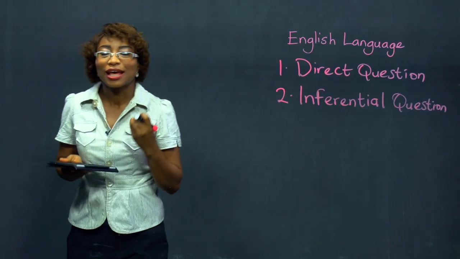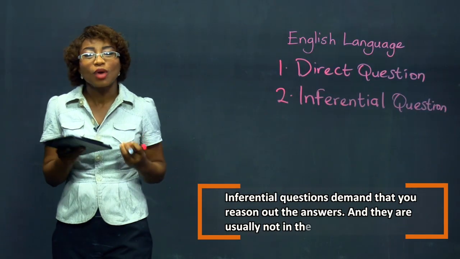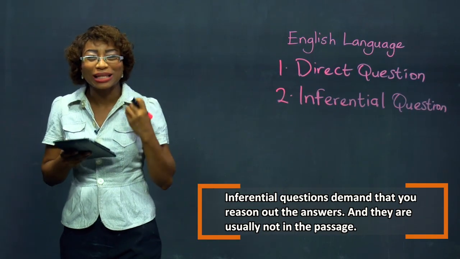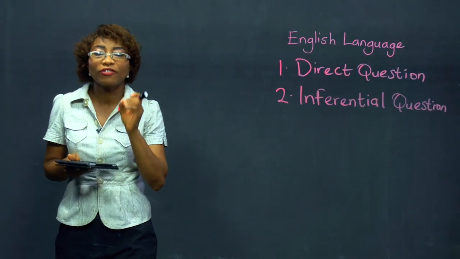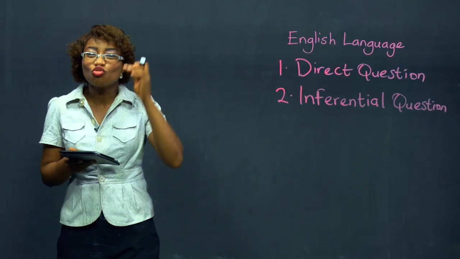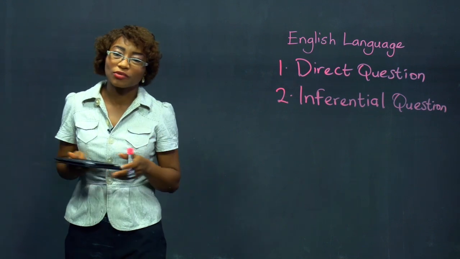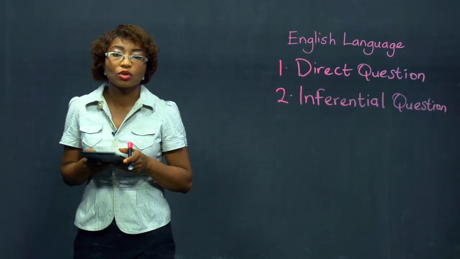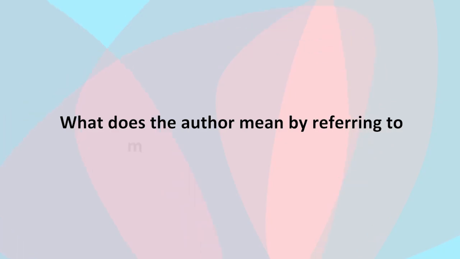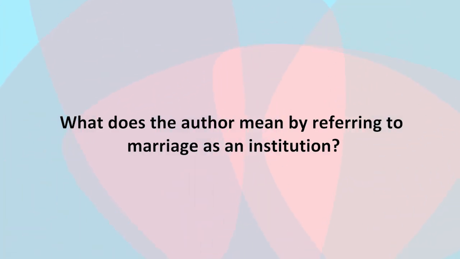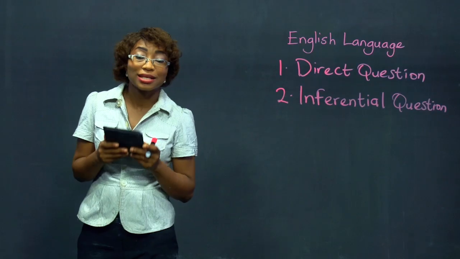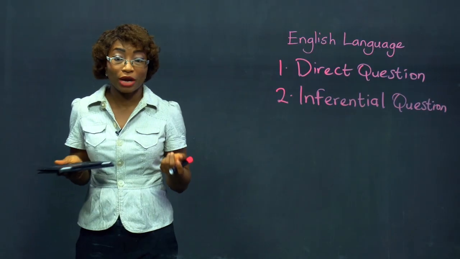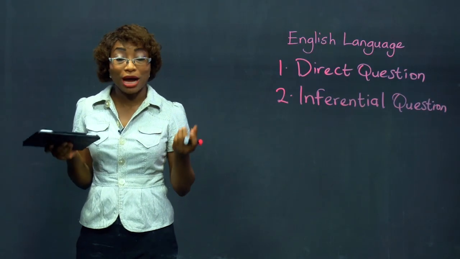I am expecting that you know some things, that you have some information that you can give me back to my implied question. And so, inferential questions demand that you reason out the answer. Most of the time, the answer is usually not in the passage. I'll give you two examples of inferential questions. The first is, what does the author mean by referring to marriage as an institution? The answer to that question will not be in the passage.